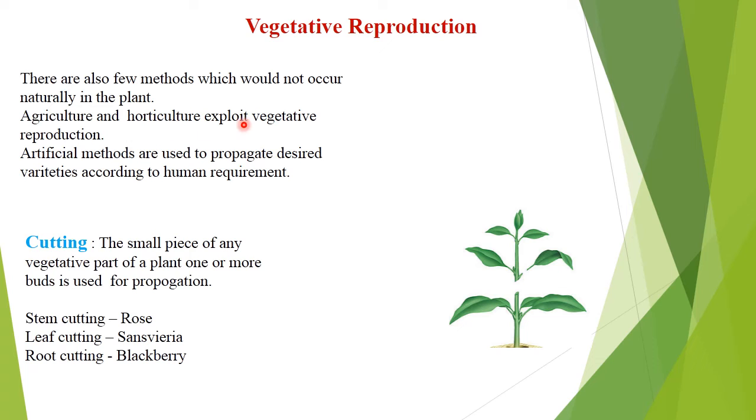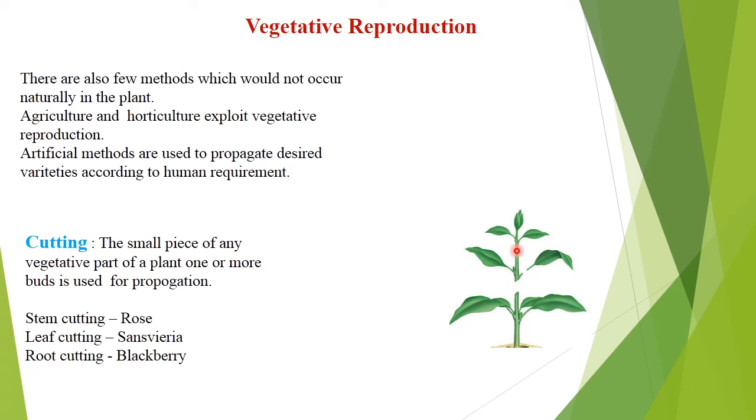So next point is vegetative reproduction. Plants reproduce asexually through their vegetative parts. There are also a few methods which would not occur naturally in plants.